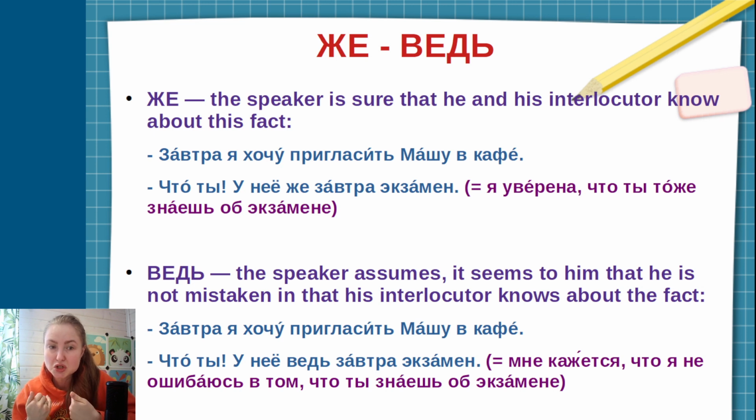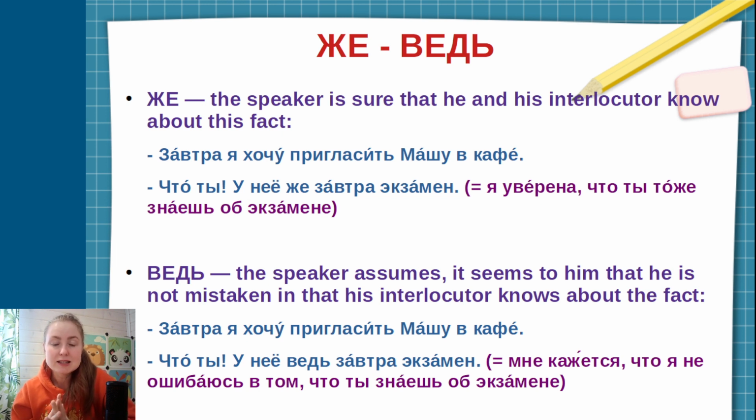He's absolutely sure that both of them know about her exam. It means that у нее же завтра экзамен, means я уверена, I'm sure, что ты тоже знаешь об этом экзамене. Поэтому приглашать Машу в кафе не надо. That's why you can't invite Masha to a cafe.